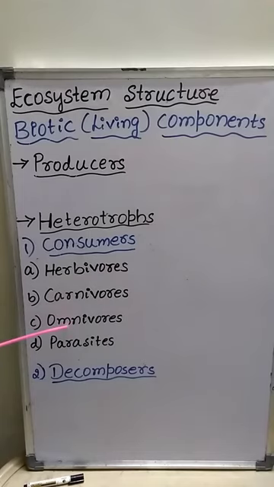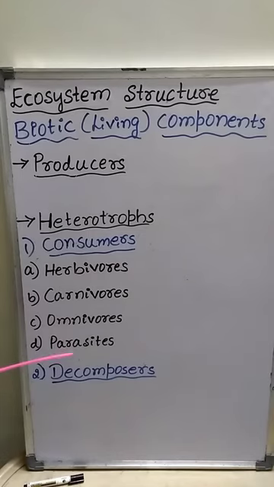Omnivores are the animals which feed on both plant and animal materials. For example, human beings, cockroach, dog, crow, etc. are omnivorous, means which feed on both plant and animal materials.